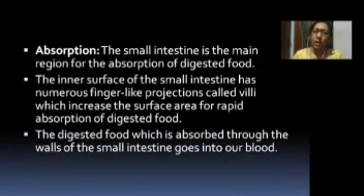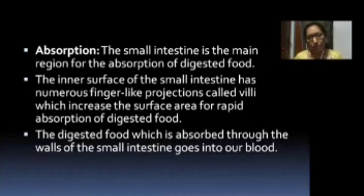Absorption process. The small intestine is the main region for the absorption of digested food. The inner surface of the small intestine has numerous finger-like projections. What do we call that? That is nothing but villi, which increase the surface area for rapid absorption of digested food.